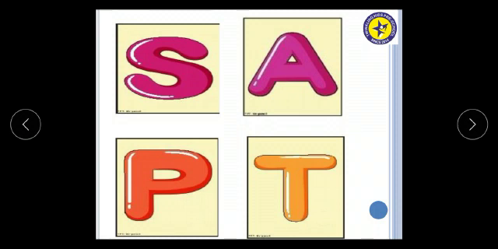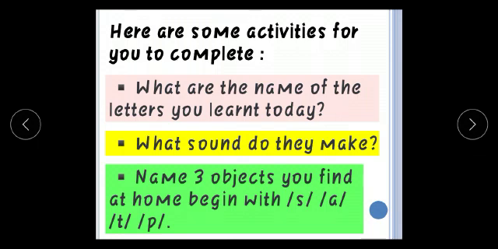So, kids, practice this at home along with the words begin with the same sound. And here are some activities for you to complete. First, what are the name of the letters you learned today? What sound do they make? Name 3 objects you find at home begin with S, A, T, P.